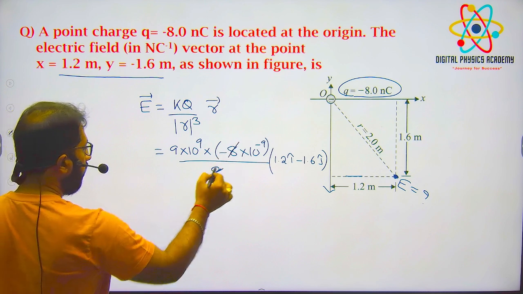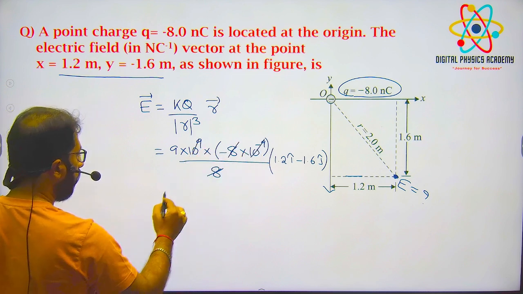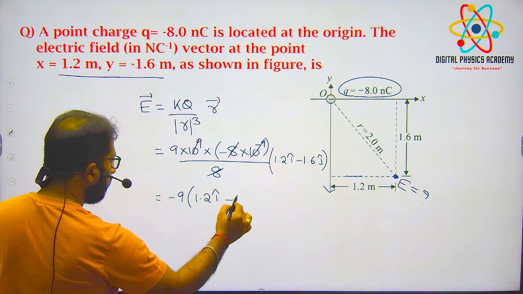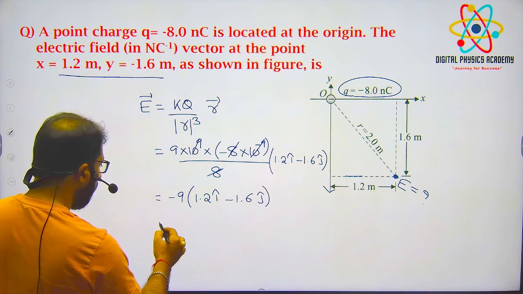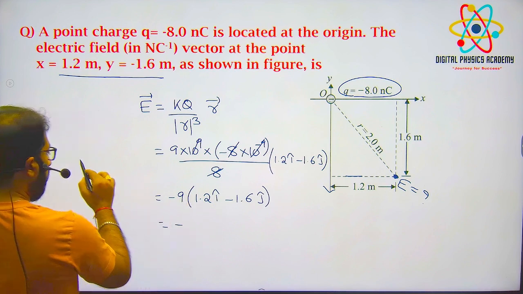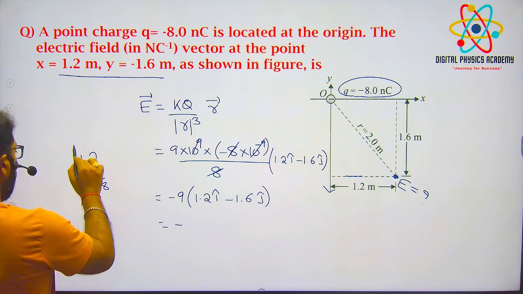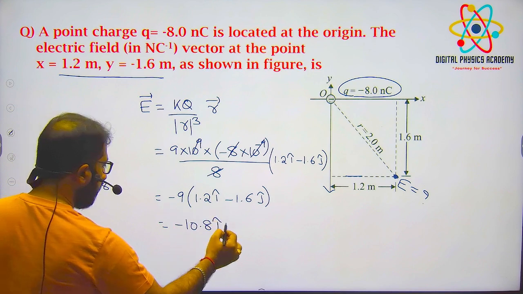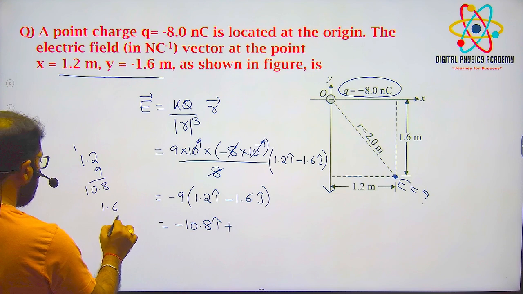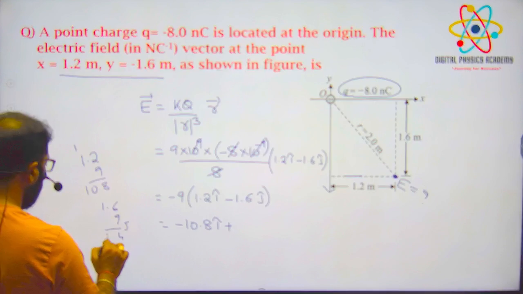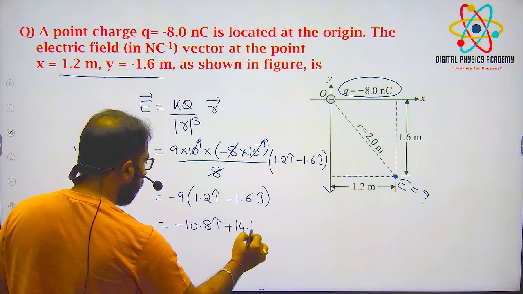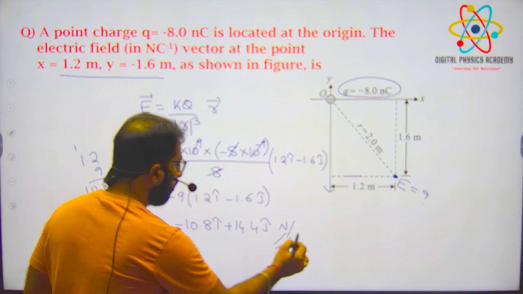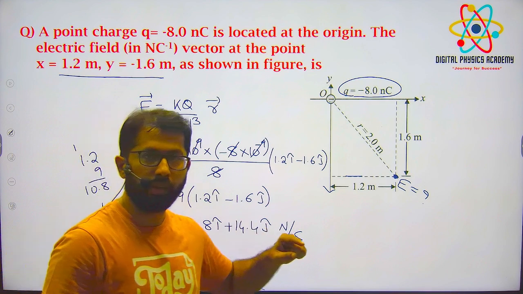चलो 8 cancel, 10 power of 9, 10 power of minus 10 cancel. So what will we get? Minus 9 into 1.2 i cap minus 1.6 j cap. Now कितना होगा? Minus 1.2 into 9, 10.8. So minus 10.8 i cap, minus of minus plus, 1.6 into 9, 14.4. 14.4 j cap. This is the answer. Electric field, Newton per Coulomb. Okay, one more unit also will be coming, volt per meter बोल के.